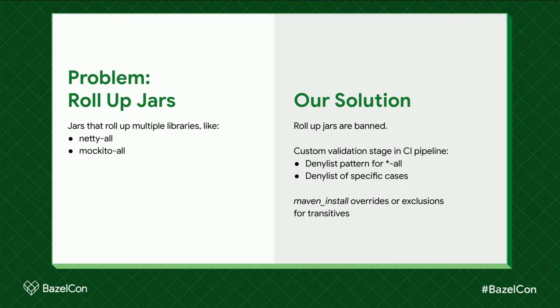One problem that we see are roll-up jars. So open source projects like Netty, they'll release their product as a set of jars, but then they'll also give you a netty-all jar. And so what we had to end up doing to block these kinds of things is we have a validation rule in our build that if it sees anything with the -all on it, it just breaks the build.